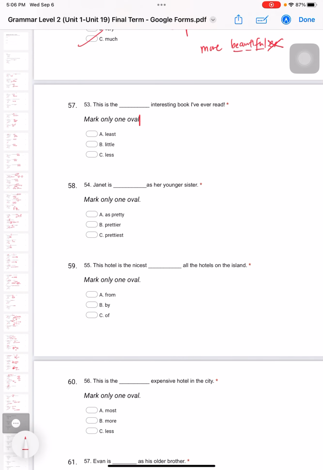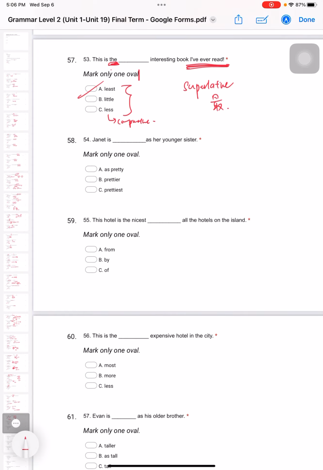53. This is the most interesting book I've ever read. Okay, 这个是最有趣的 book. Okay, 我有史以来读过最有趣的, I've ever read means 有史以来. Now we are talking about the. Which one is the? Okay, when we see the, right, we know that this is superlative. 最, okay. So which one is a superlative adjective? Yeah, it's least. Okay, less is comparative when we are comparing two.